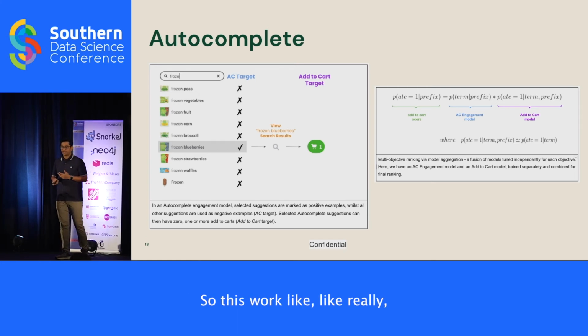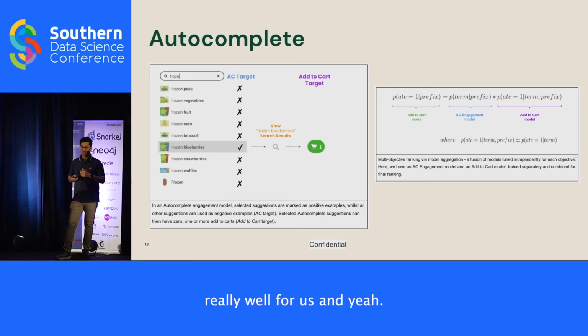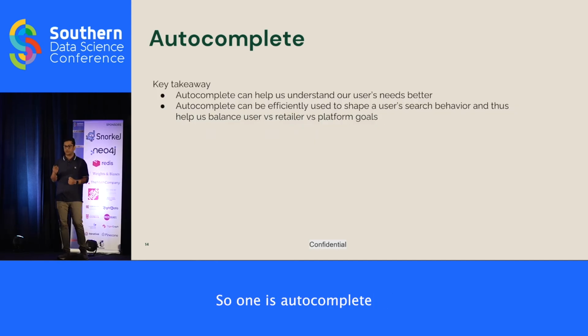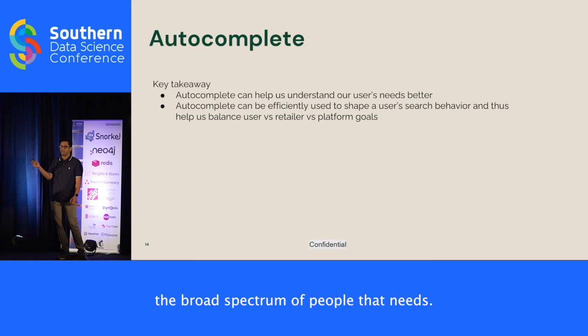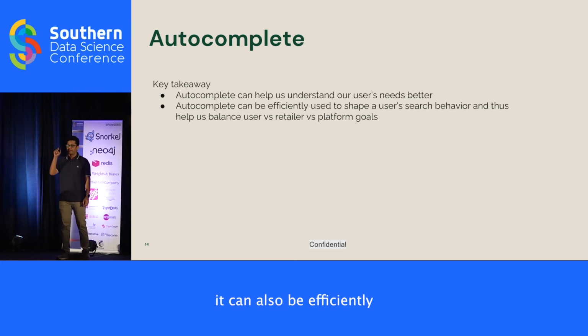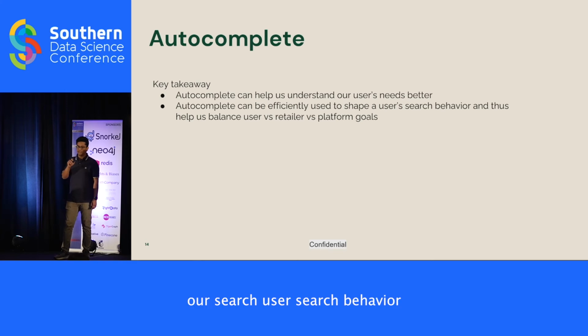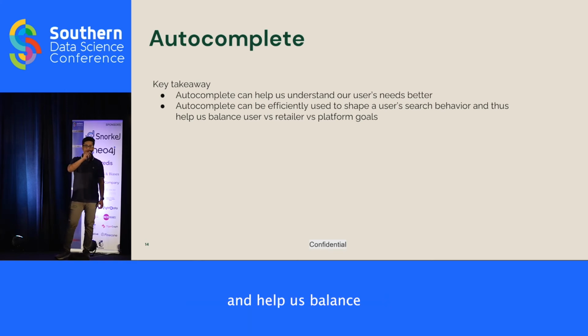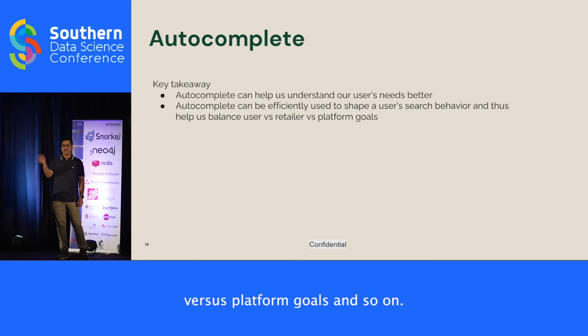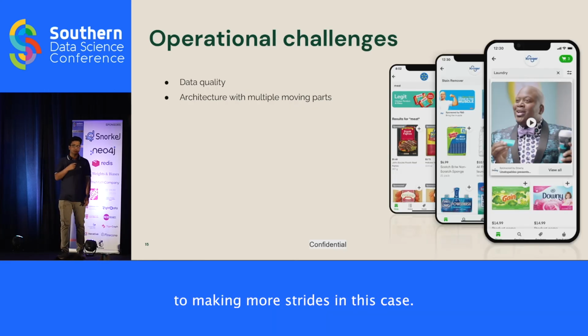This worked really, really well for us, and what are the key takeaways? One is that autocomplete can help us understand our users' needs better, serving the broad spectrum of user needs. At the same time, it can also be efficiently used to shape user search behavior and help us balance between user goals versus platform goals. So we're really looking forward to making more strides in this area.